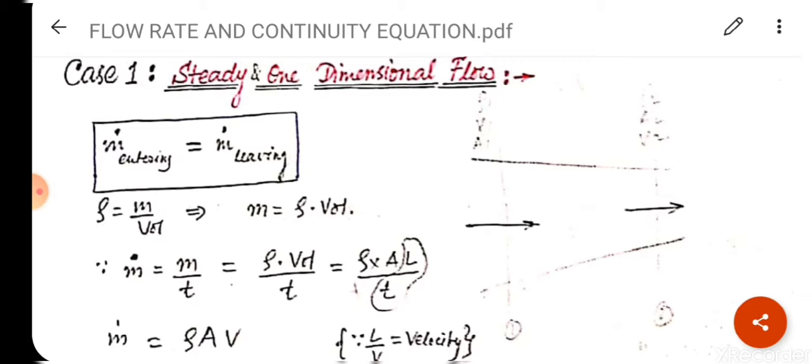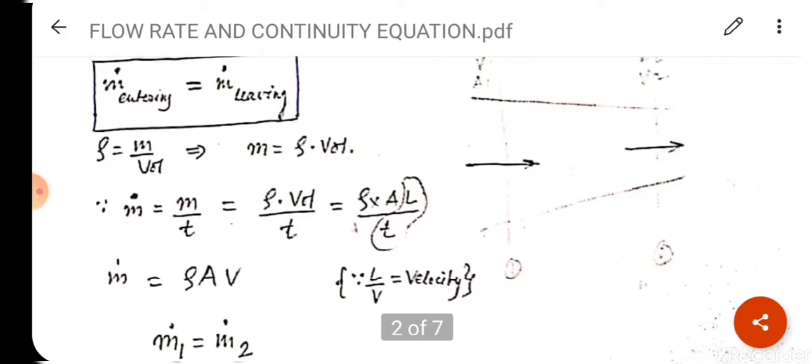From where V is coming, we know that L upon T is nothing but velocity, meter per second. So we can write m dot is equal to finally rho into A into V. Clear?